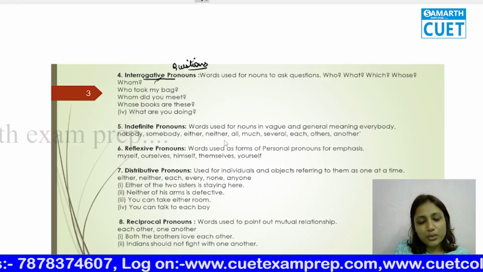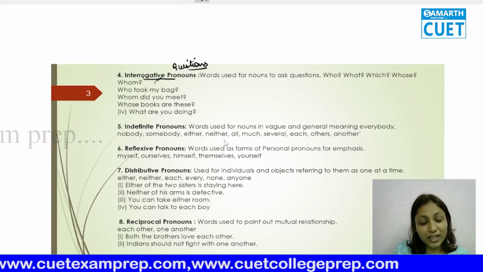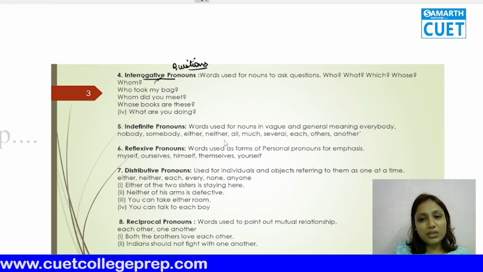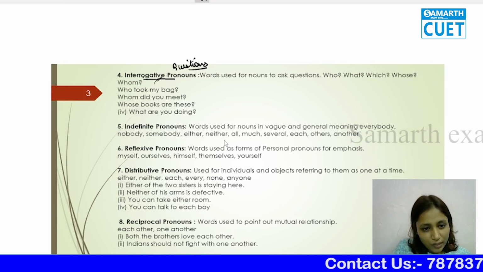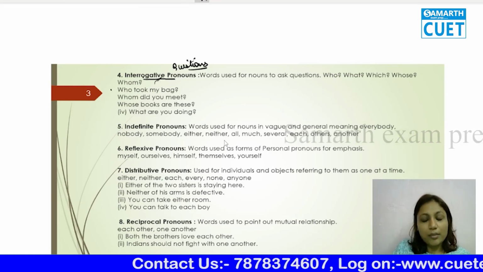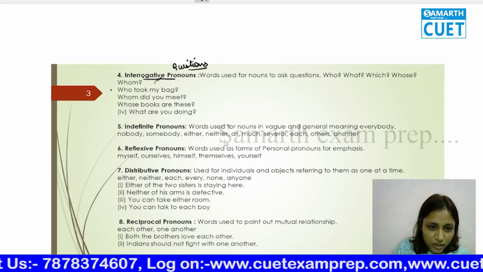Now the easiest way to understand them is to relate them to their Hindi meaning. Spotting the error becomes very easy when you know this. If the exam has such questions with errors, you can just convert them into their Hindi counterparts, and then you can understand exactly whether the use of that particular interrogative pronoun is correct or not, because the error is that only. They give you the wrong interrogative pronoun.